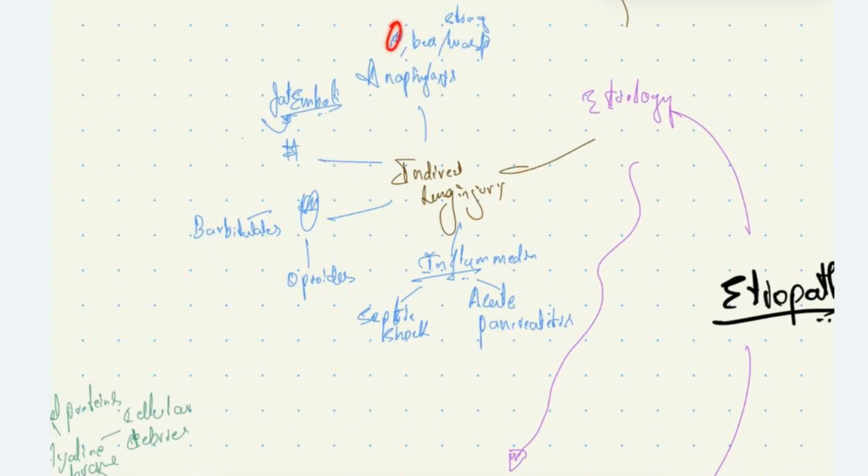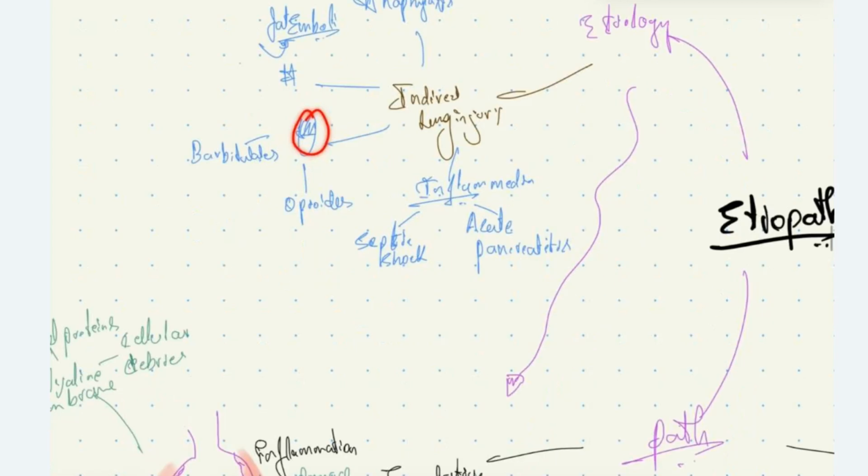Under indirect lung injury, we have anaphylaxis as one of the causes, where intake of certain drugs, or bee and wasp stings, will cause widespread release of histamine and other inflammatory mediators, causing increased capillary permeability along with hypotension. Due to increased permeability, there will be inflammatory edema causing ARDS. We have fractures, of the shaft or multiple fractures, leading to fat embolism. The fat embolism will cause ARDS. Overdose of certain drugs like barbiturates and opioids will cause reduced central drive for respiration.